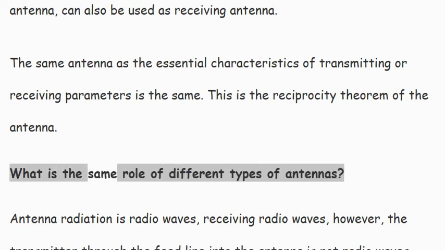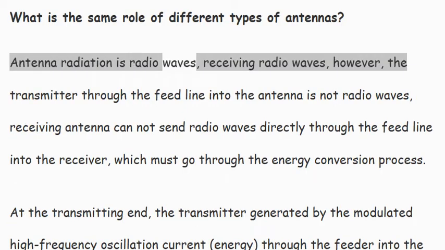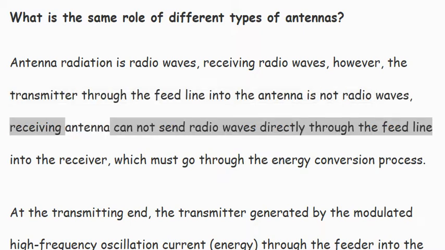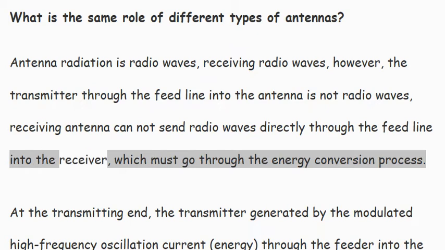What is the same role of different types of antennas? Antennas radiate radio waves and receive radio waves. However, what the transmitter sends through the feed line into the antenna is not radio waves. Likewise, the receiving antenna cannot send radio waves directly through the feed line into the receiver; they must go through an energy conversion process.